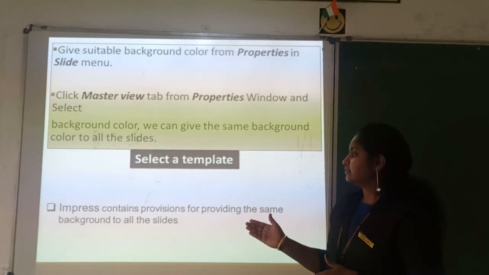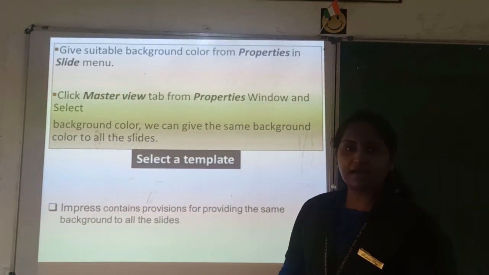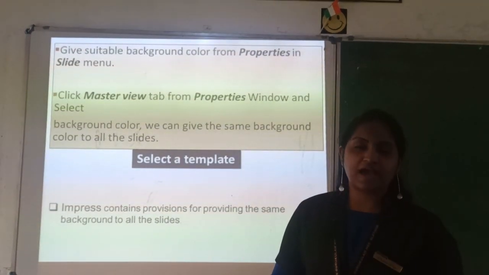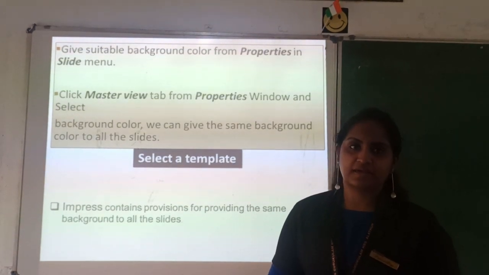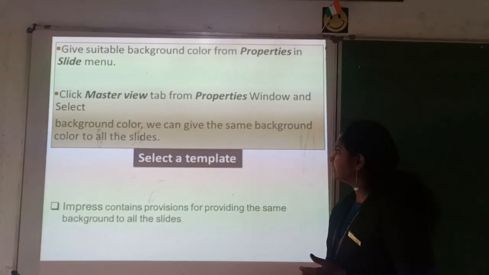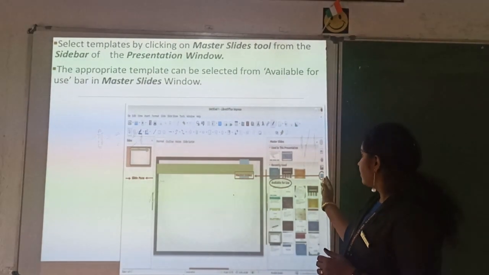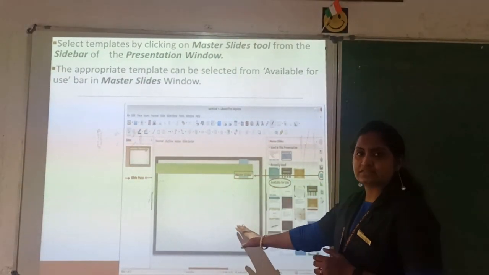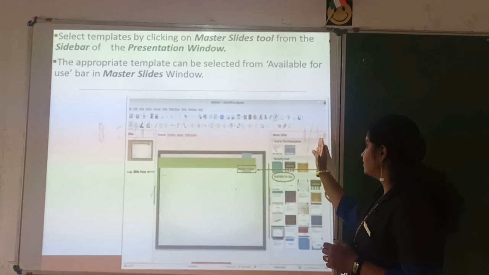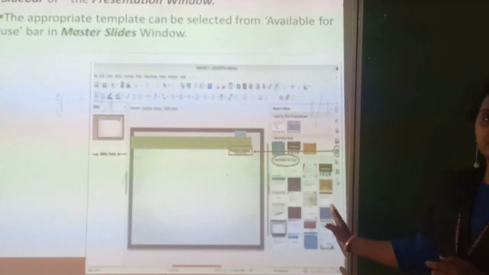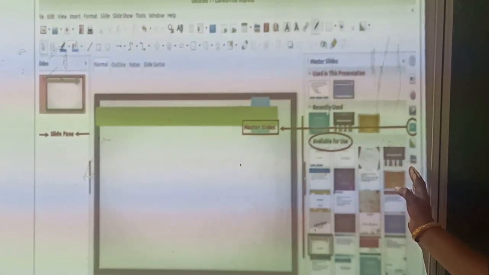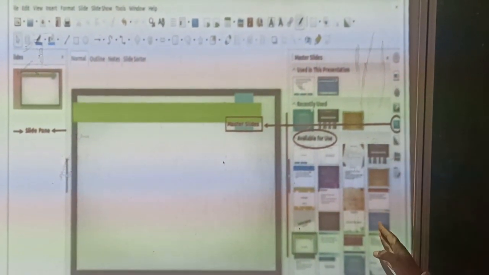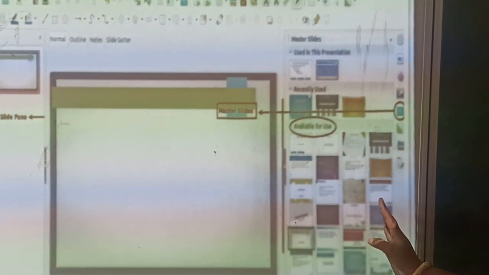And next is how you can select a template. Here Impress contains built-in templates, and you can change the backgrounds. So how can we select that? Here on this side, after selecting the slide, you have the properties window. If it is not visible, you can go to the view menu and select properties. So, it will be displaying in this right section.